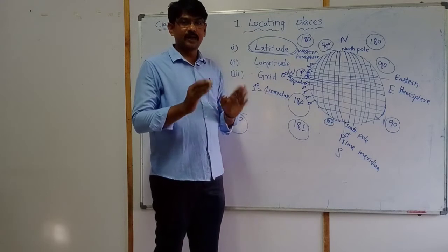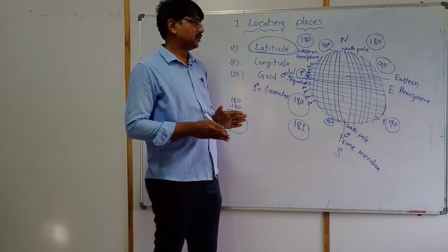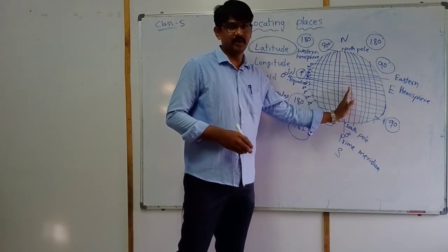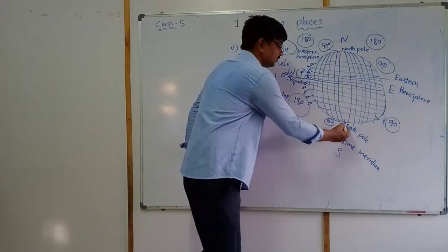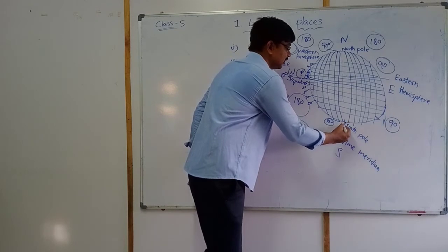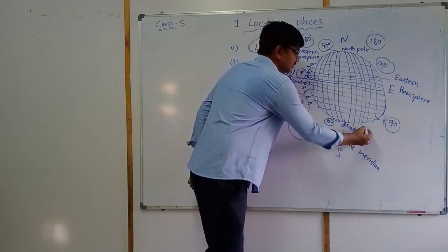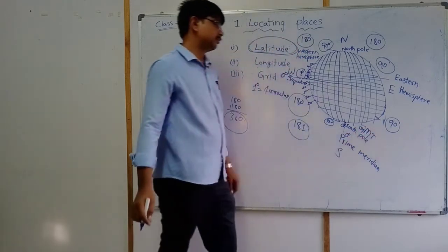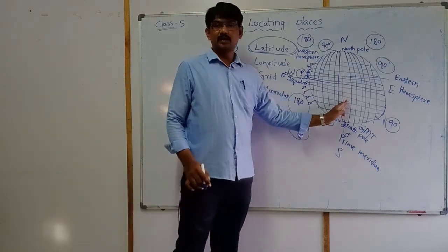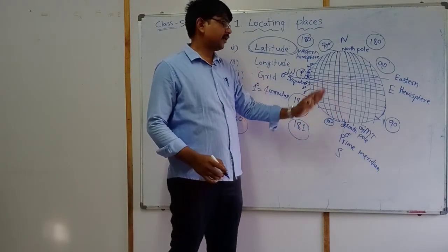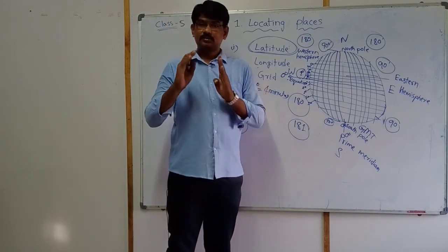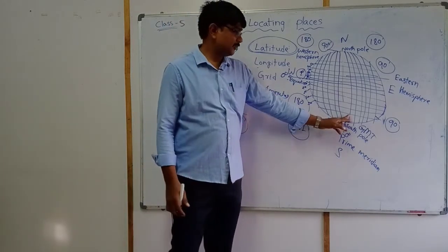Worldwide time is measured based on the prime meridian. Here this is called 0 degree, Greenwich Mean Time, GMT. We have a difference of 5 and a half hours with GMT.